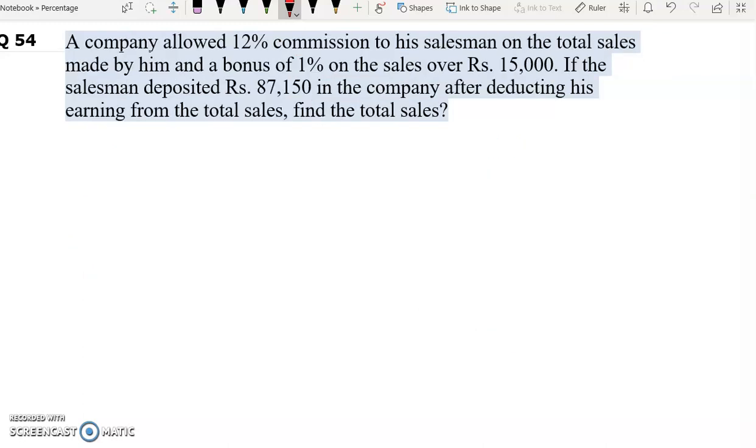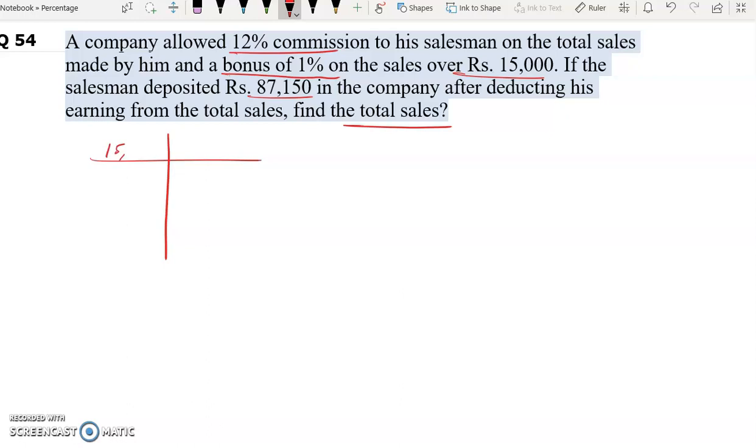Question number 54. A company allowed 12% commission to his salesman on the total sales made by him and a bonus of 1% on the sales over rupees 15,000. If the salesman deposited rupees 87,150 in the company after deducting his earning from the total sales, find the total sales.